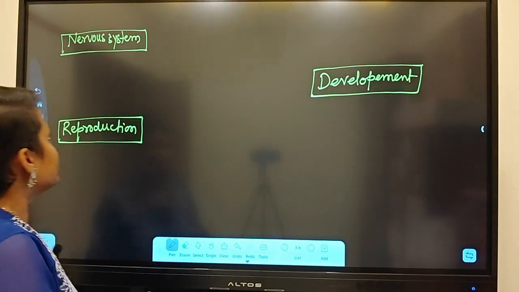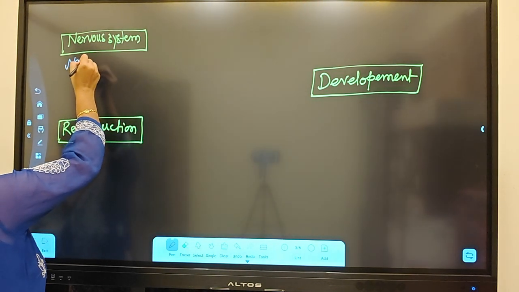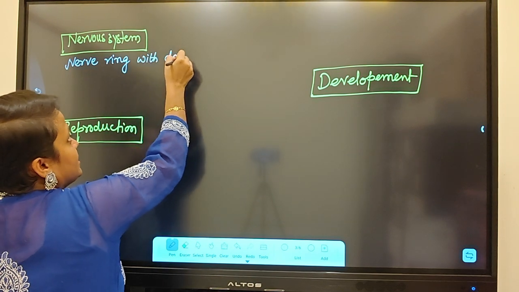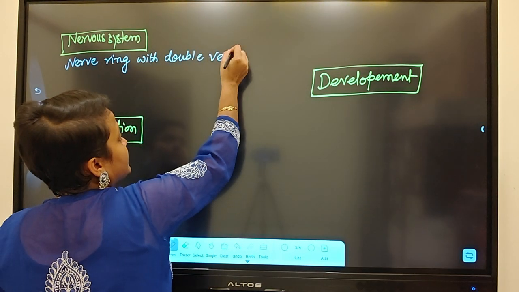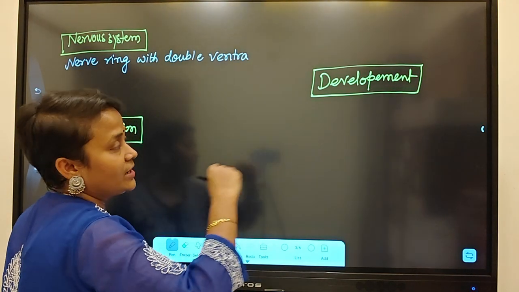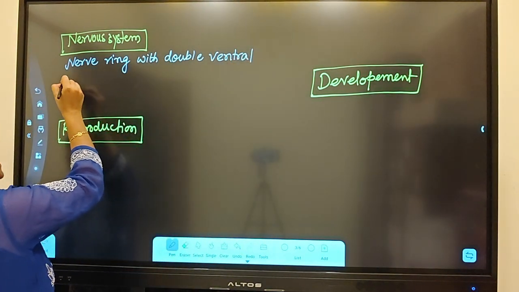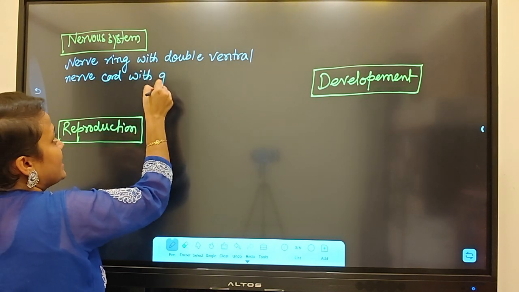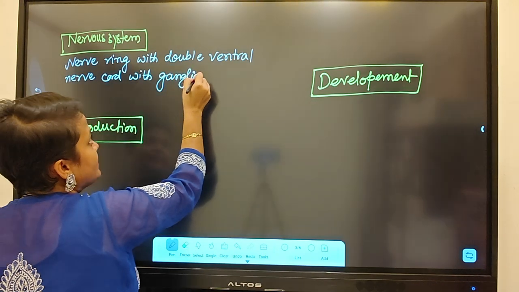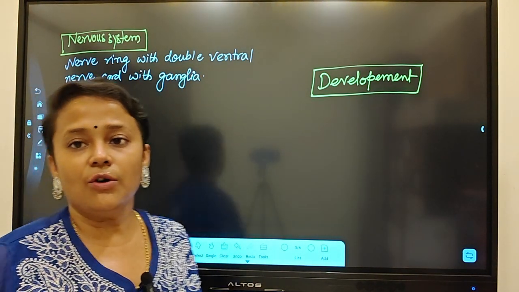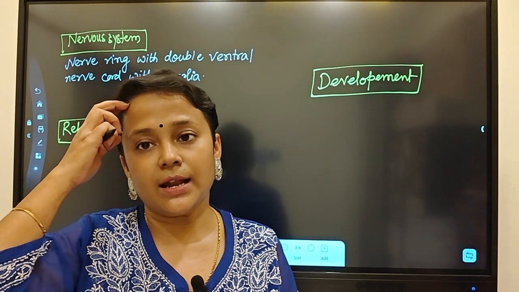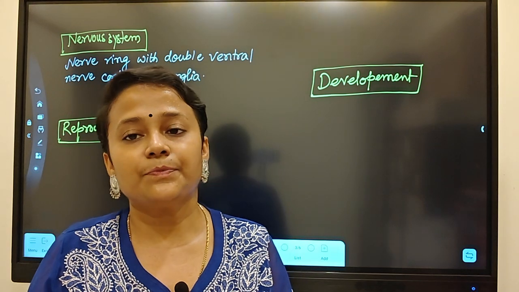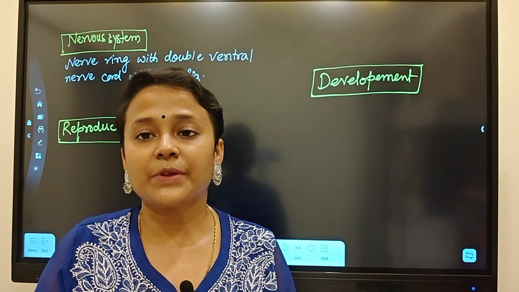So nerve ring is present with double ventral nerve cord, which means two nerve cords will run parallelly, with ganglia. Ganglia, what does it mean? Ganglia means the aggregation of cell bodies in the peripheral nervous system. So ganglionated nerve fiber is present ventrally.